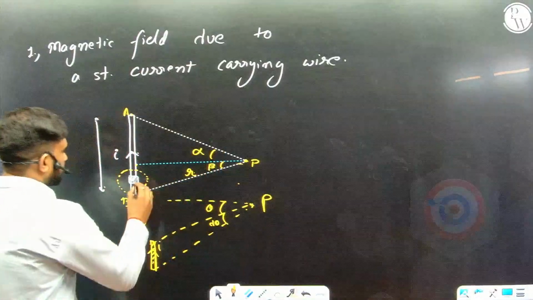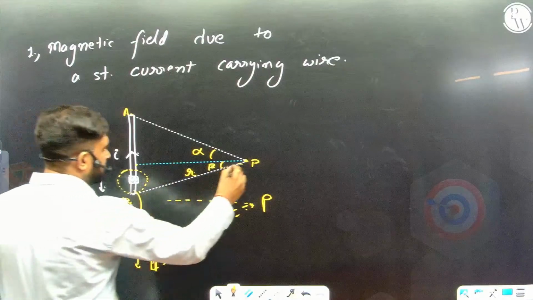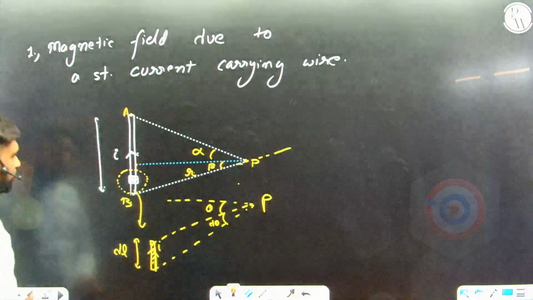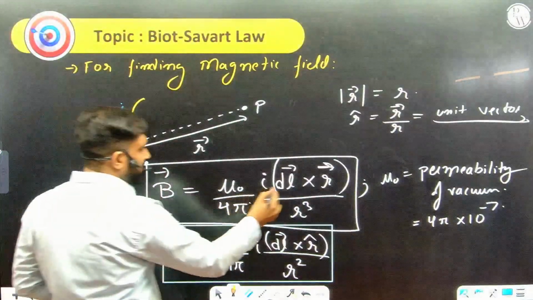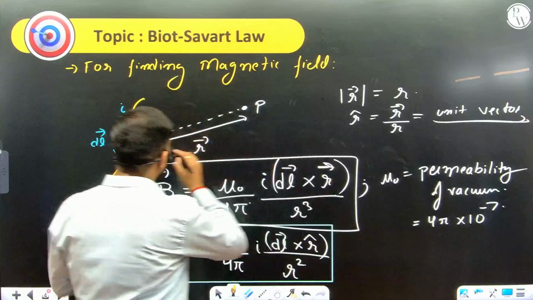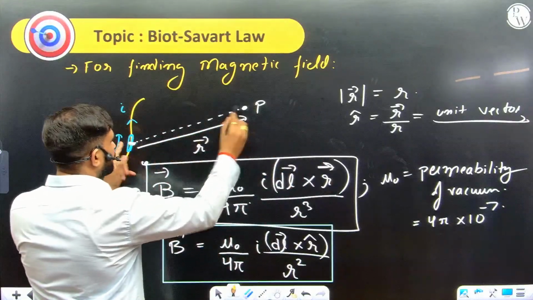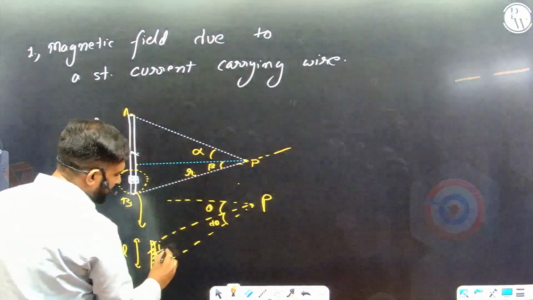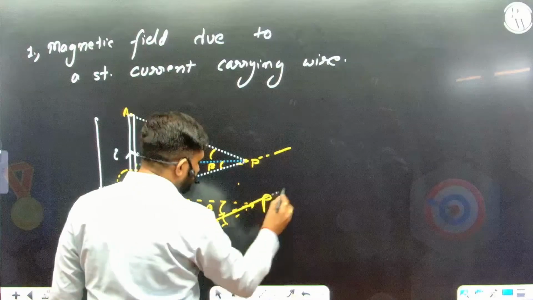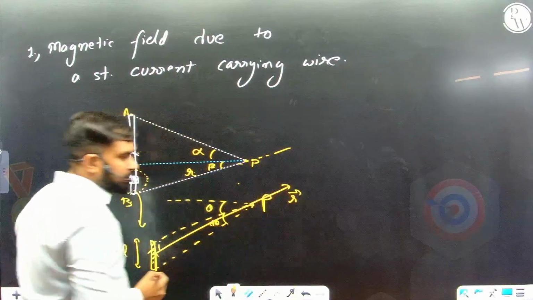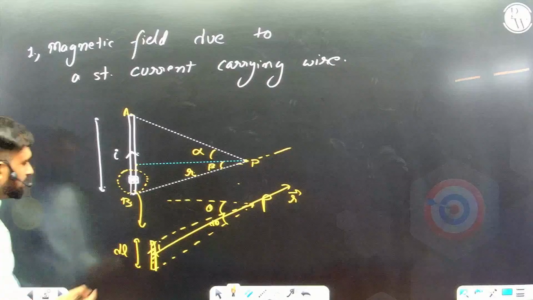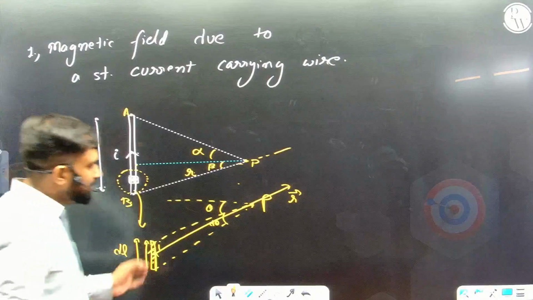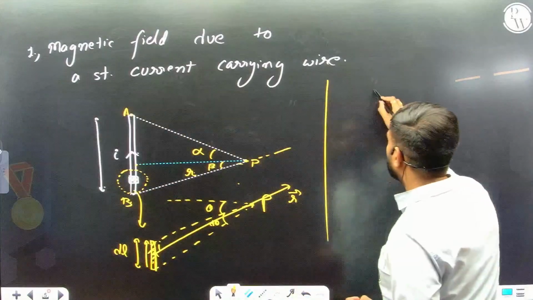Okay, now due to this, if I find the magnetic field, just tell me what will be the direction. This is your r vector. If you go back and look at this formula, it is I dl cross r. So r vector is just the vector starting from the element to the point P. If I make the r vector from here, then it is the r vector in this direction. The formula was I dl cross r. dl is this, it's going upwards because the current is going upwards. Tell me if you remember something about the cross product.